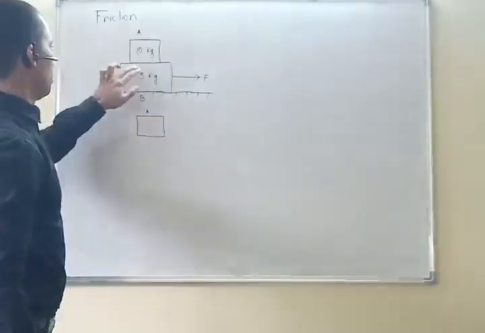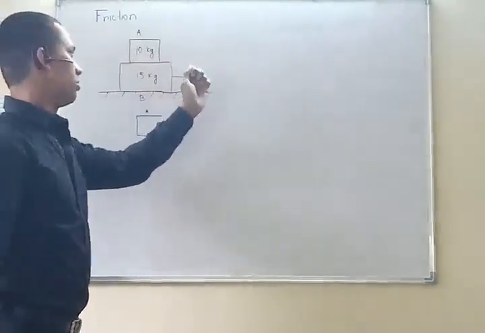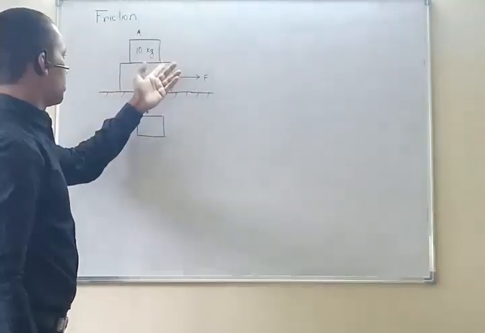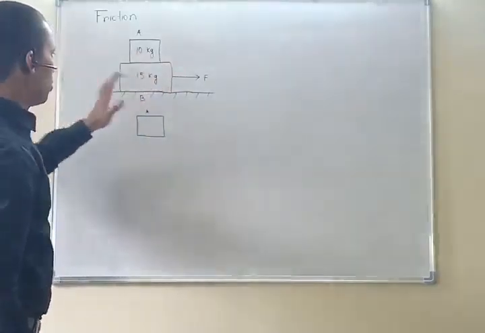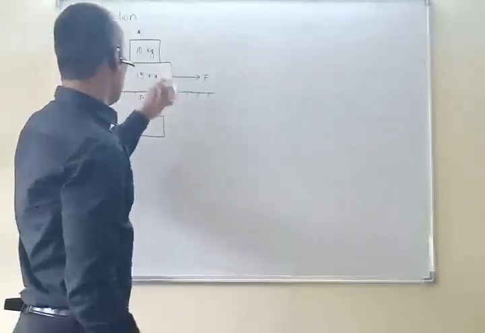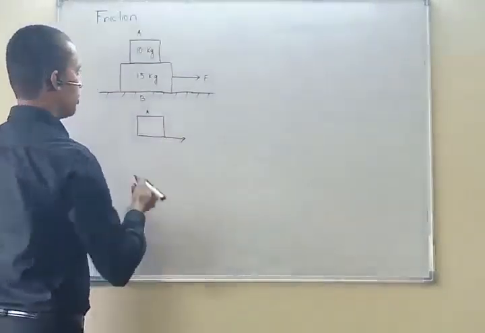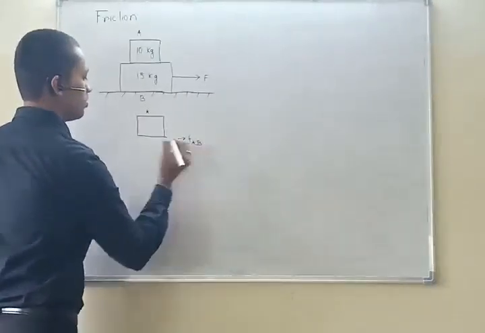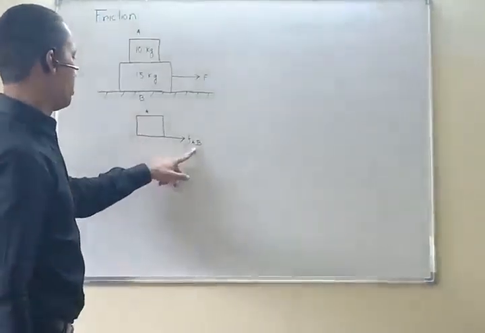While moving, this block will try to take the other along with it, because there is a frictional force between these two surfaces. So a frictional force will be acting like this on block A, and what is that? Force on A by B. Clear? Force on A by B.